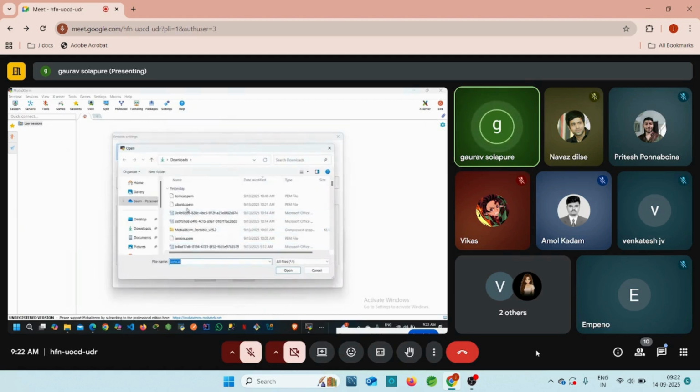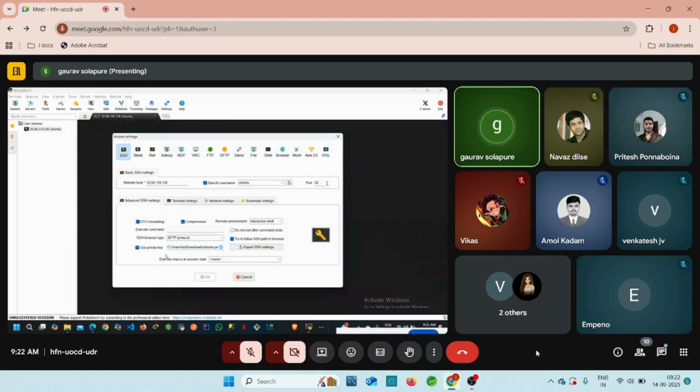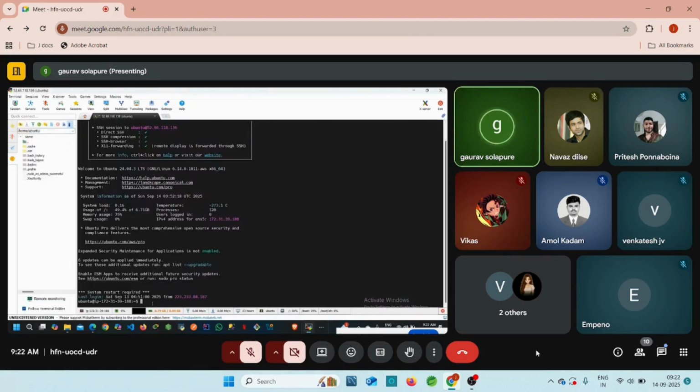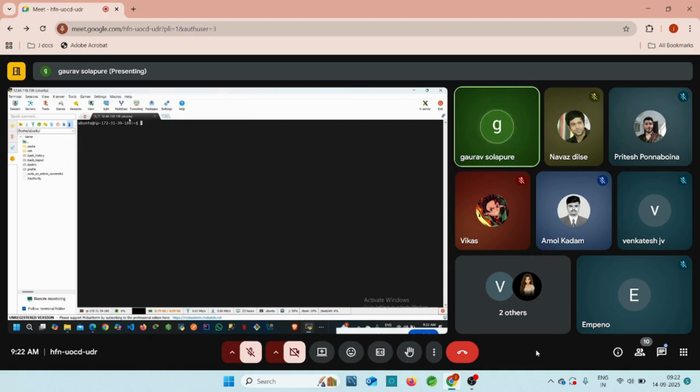Just click on advanced SSH, use private key, and go to the downloaded private key. Yesterday we downloaded one private key. Just click on this ubuntu.pem, open it, and click OK, right? So this is our Jenkins server. Let me rename it, so accordingly you can access it. This is our Jenkins.